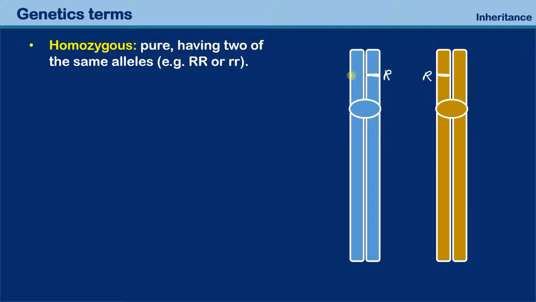What do we have over here? We do not talk about that, because it's clear that if I have a big R over here, because it's the identical DNA, there must be a big R over here as well. But we completely ignore that because it is simply copied DNA. We talk about homozygous and heterozygous always when we look at so-called homologous chromosomes.